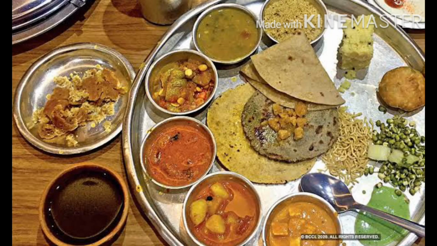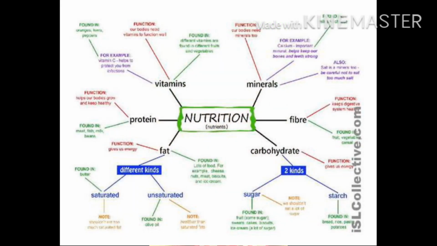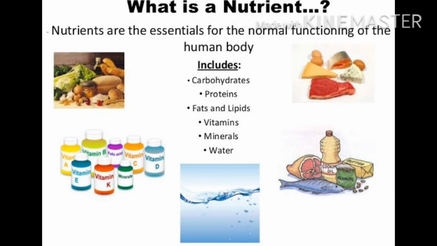Have you ever wondered why we need food? What is the need to eat food? It's just because food provides us energy to do our basic functions, to keep our body moving, to keep us working, to survive in the environment. And we get different types of nutrients from the food we eat. Now, what are nutrients? Nutrients are certain components that are needed by our body for its proper functioning and proper growth.